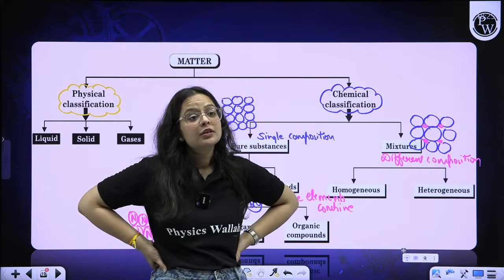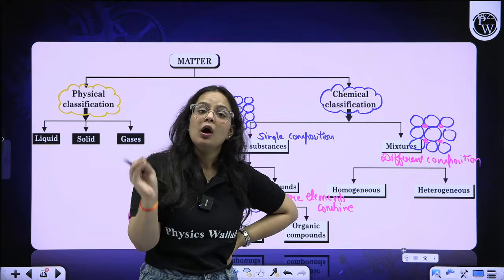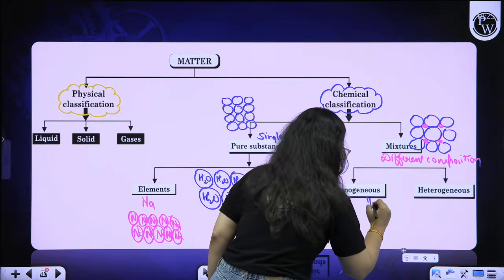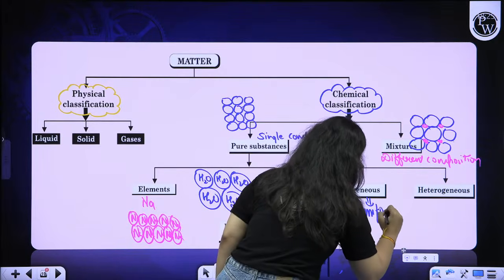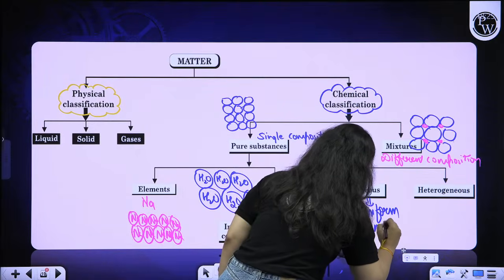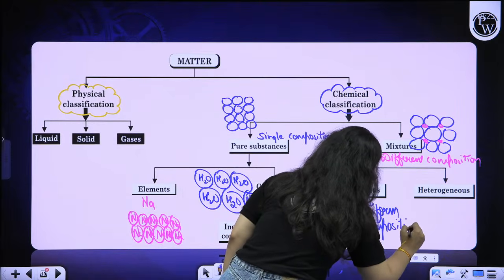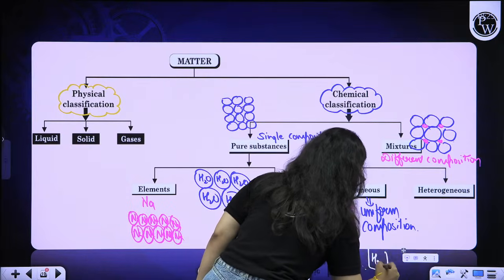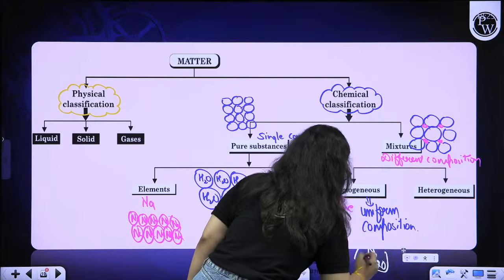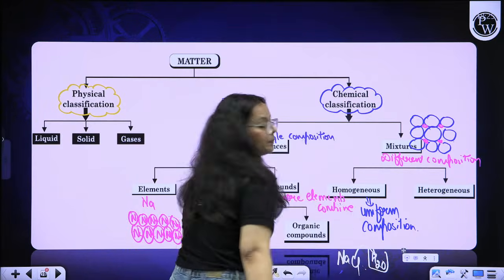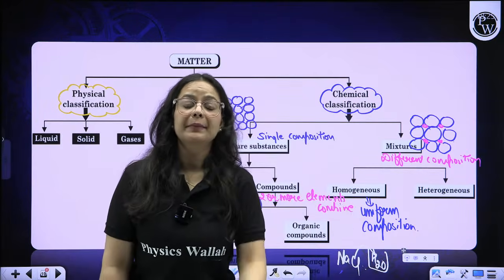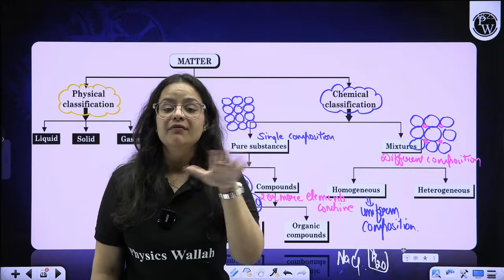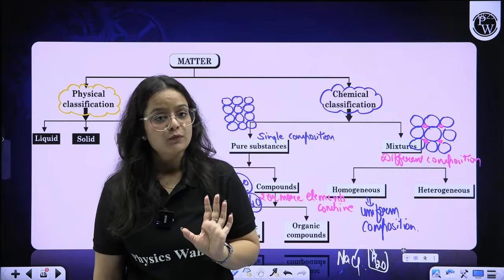Now what is homogeneous, ma'am? Homogeneous means that all the particles are uniformly distributed. Uniform composition. If I take an example, let us suppose we have water, and to the water I'm adding salt, NaCl. So if I add salt in water, I get a uniform mixture, right? That has evenly distributed salt particles in water, right beta?